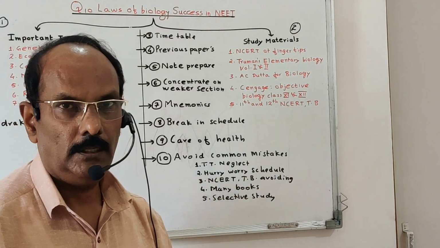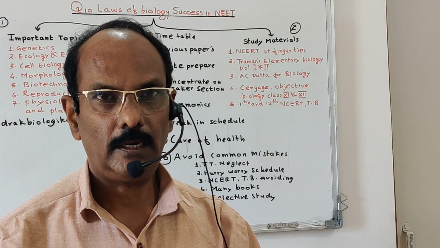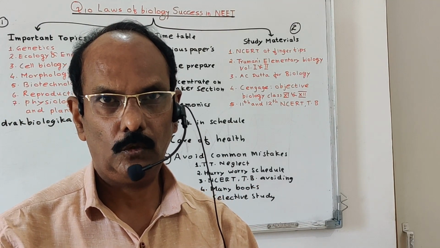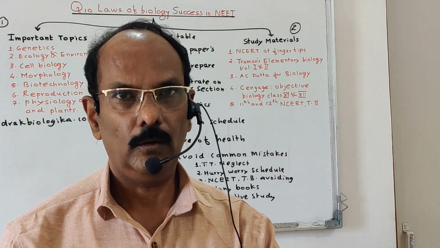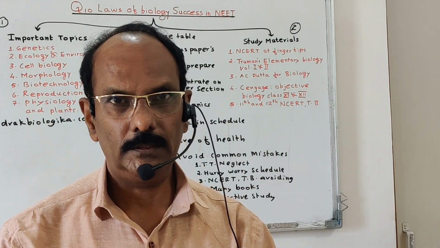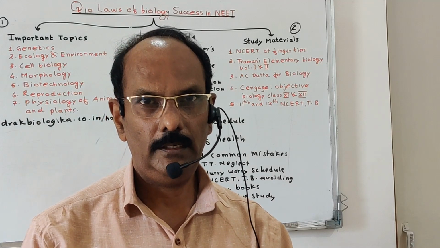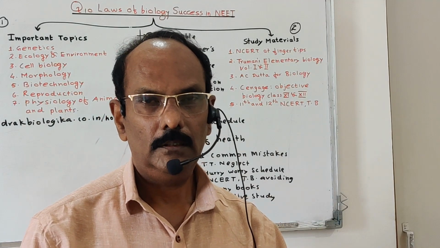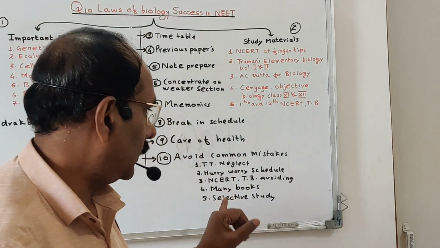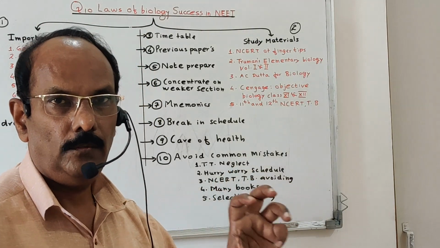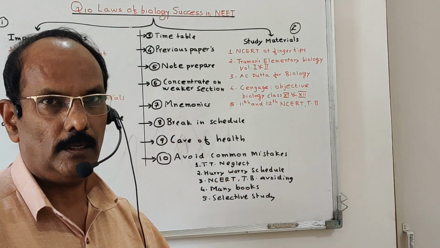Hurry schedule. The students are very hurried: they study physics, and after half an hour immediately switch over to chemistry, and after 10 minutes switch over to biology, and no biology, no physics, no chemistry, everything is in hurry and worry. That is very dangerous. Your time will be spoiled, and that is reflected in the marks. So to get marks, you should not hurry and worry. Do everything calmly and quietly, and only a calm and quiet mind can capture what you are reading.